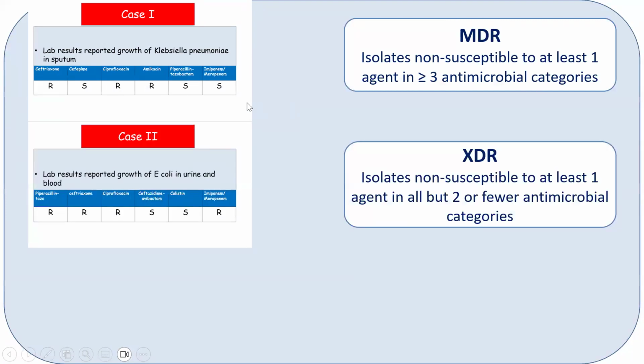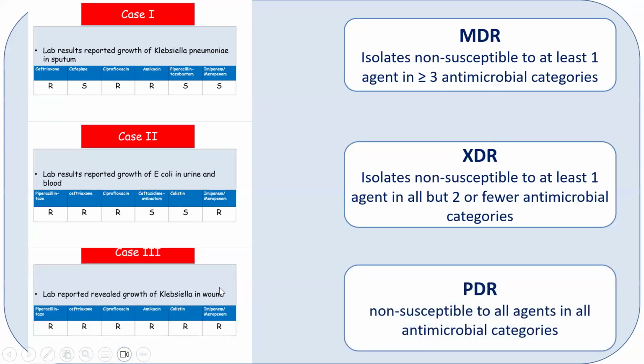In the second example, we have an E. coli that is resistant to all antibiotics but sensitive to only two classes of antibiotics. Isolates that are non-susceptible to at least one agent in all but two or fewer antimicrobial categories are called extensively drug resistant. In the third example, bacteria resistant to all types of antibiotics is called pan-drug resistant.